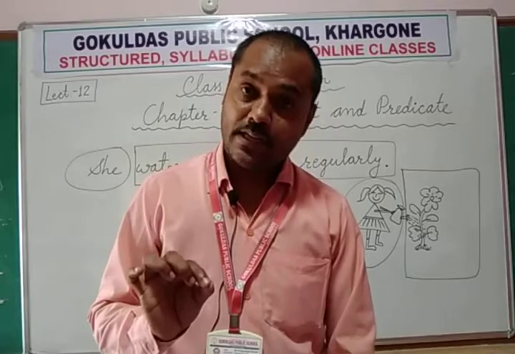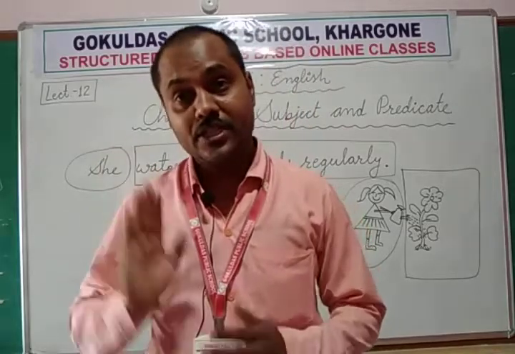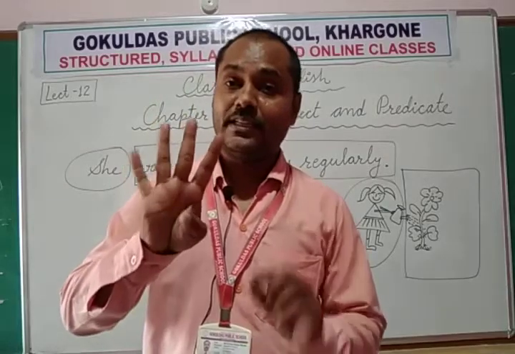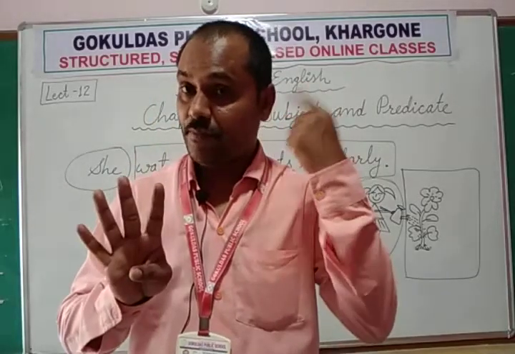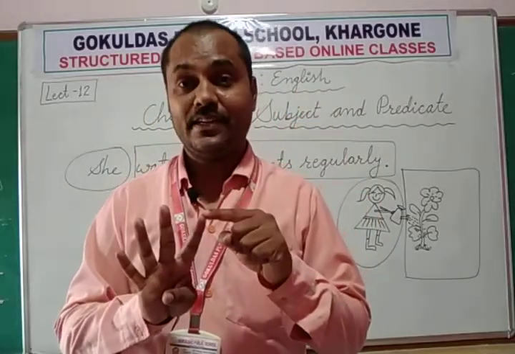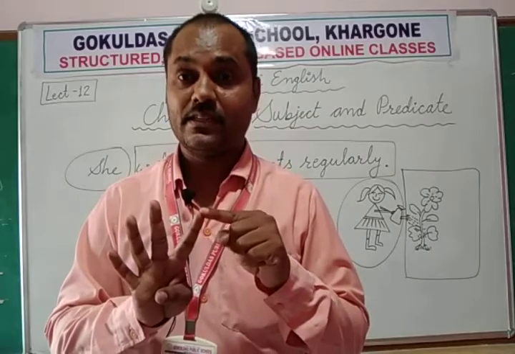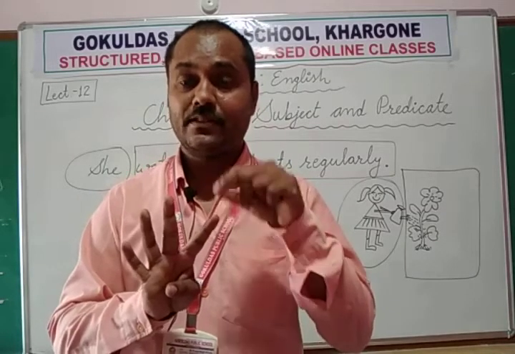An imperative sentence. In our previous chapter, we read that there are 4 types of sentences. What are they? Remind: first is the assertive or declarative sentence, which is only a statement.